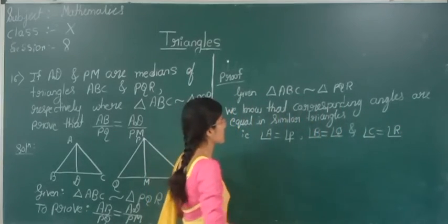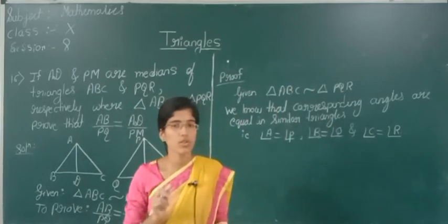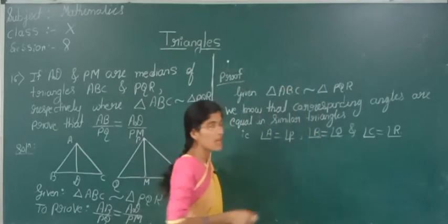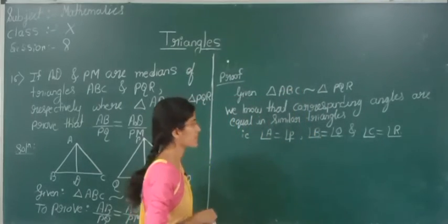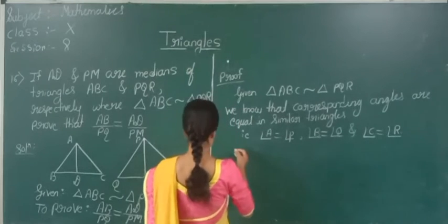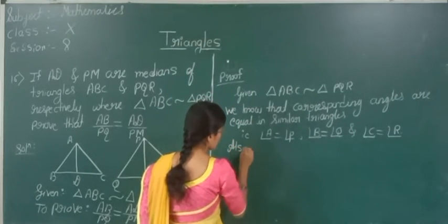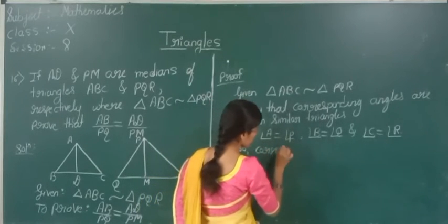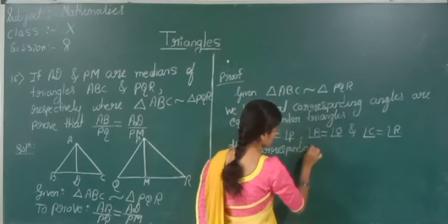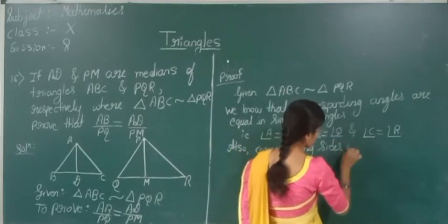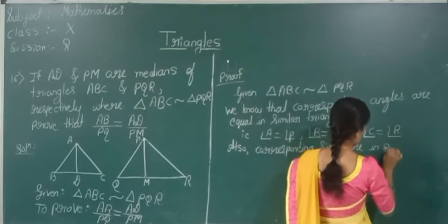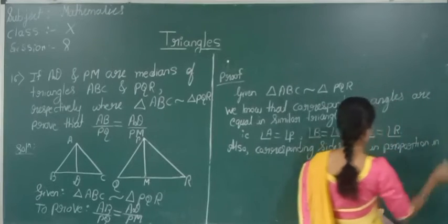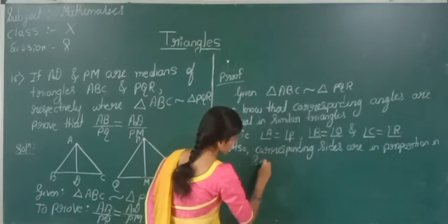If in a question they have given that two triangles are similar, you have to remember 2 points. If two triangles are similar, corresponding angles are equal and corresponding sides are in the same ratio. So also, corresponding sides are in proportion in similar triangles.